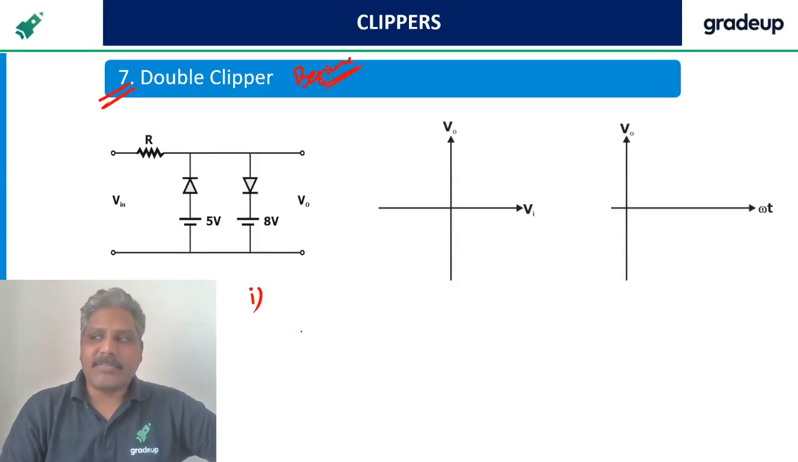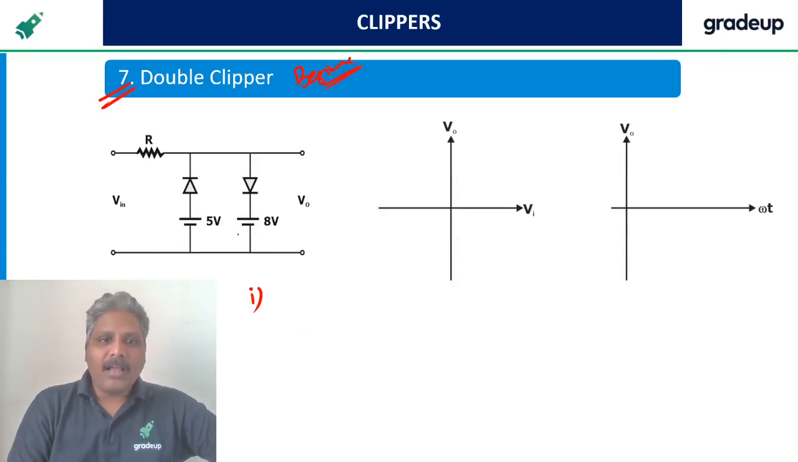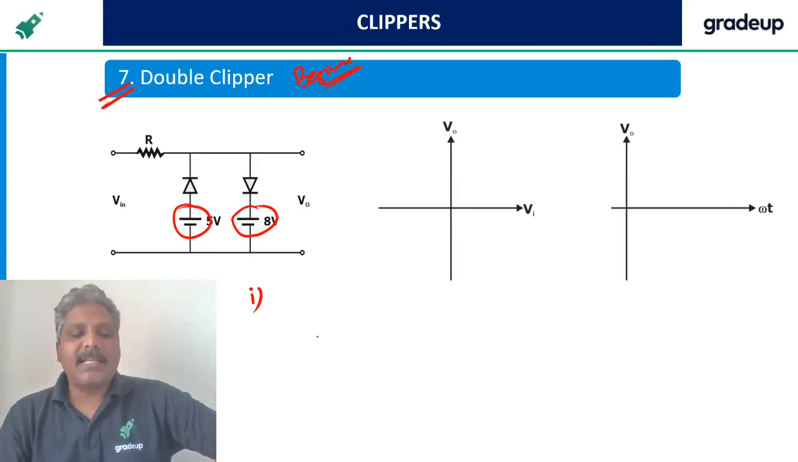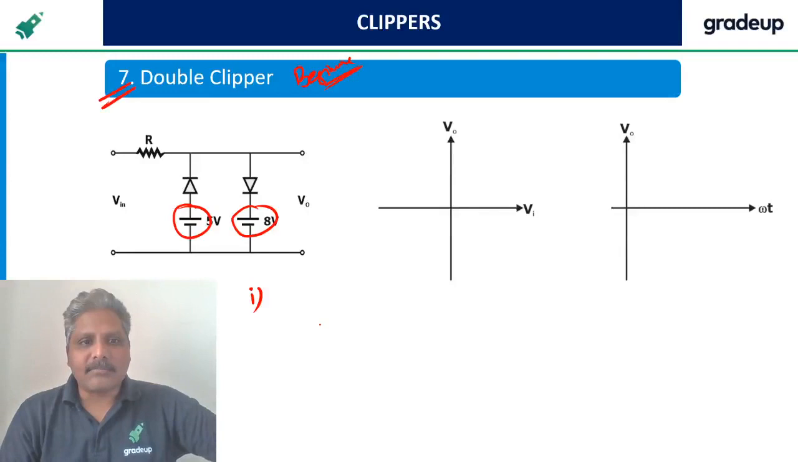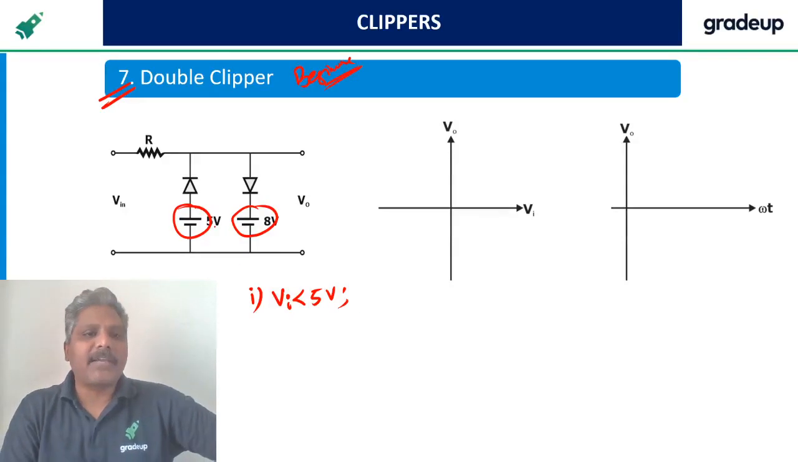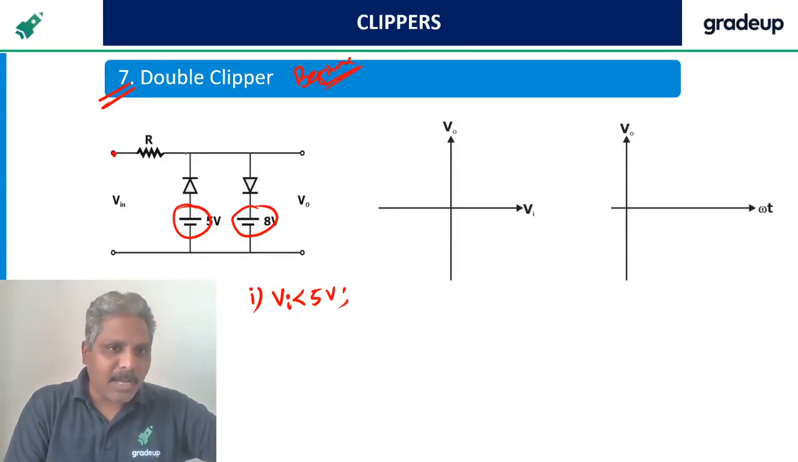See here, what is the first method? See the batteries and take Vi less than the lowest one. So what is the first case I have to take? Vi less than 5 volts I have to start with, because 5 volts is the lowest. So input voltage, now I am putting, is less than 5 volts here, and here also less than 5 volts.